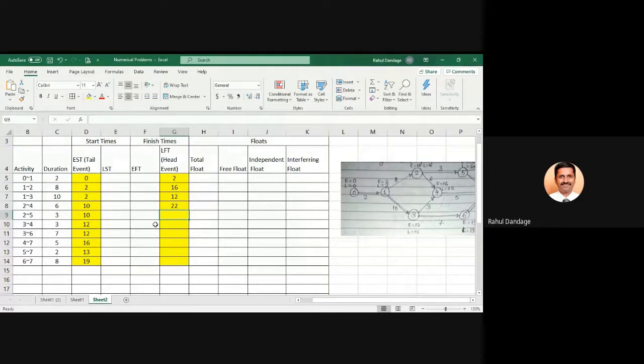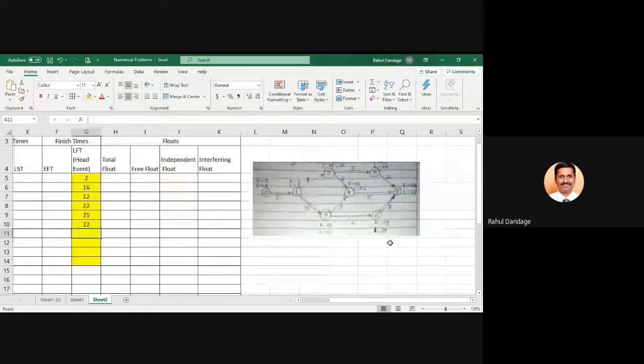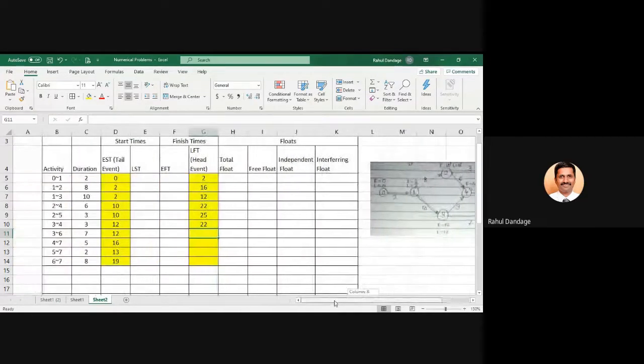Yes, there was a network disturbance. 2 to 5, 25. 25. Then 3 to 4, 22. 22. 3 to 6, 19. Yes, 6 is 19. And further, it is for all at 27. 7. So 27 will remain the same everywhere.